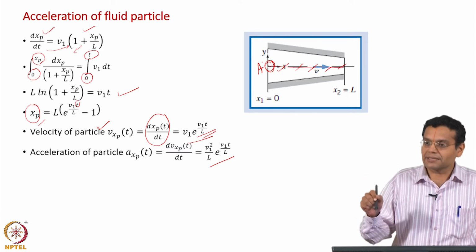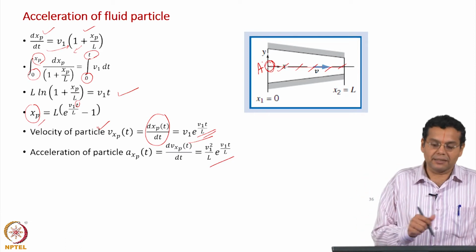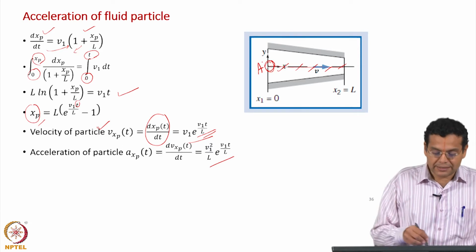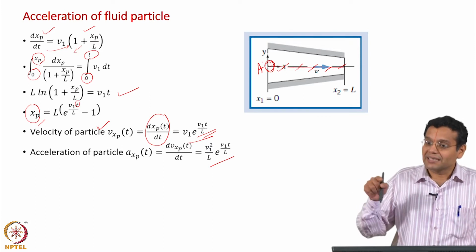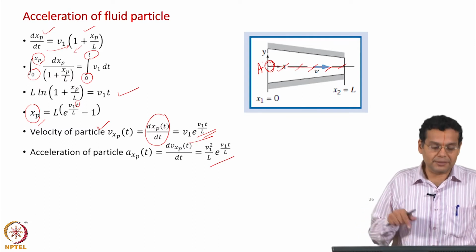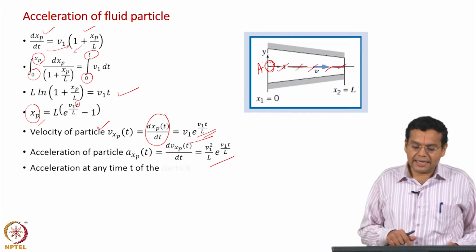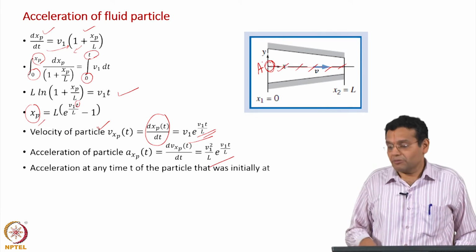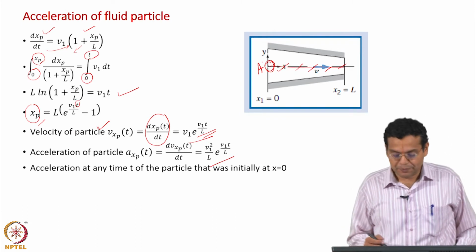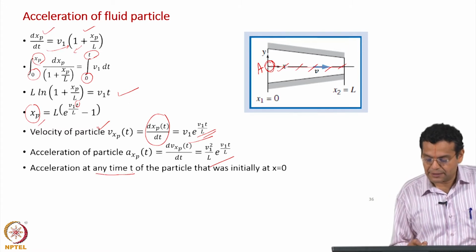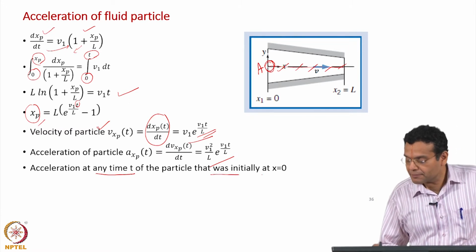If you specify x, I can calculate the acceleration of the fluid particle. In this case, the acceleration of the fluid particle is in terms of time, because we are working in the Lagrangian representation. So, acceleration at any time t of the particle that was initially at x equal to 0. One independent variable is t, another independent variable is hidden here.